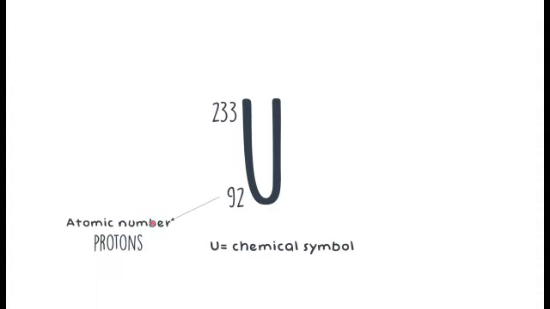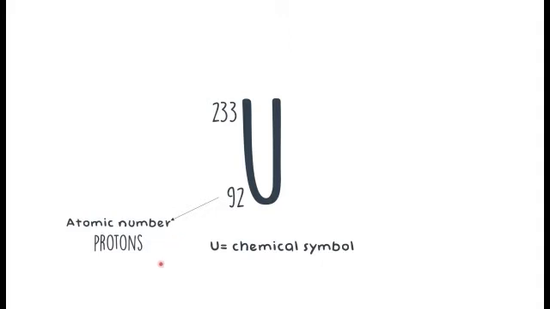So, let's take a look at how we write chemical equations that involve alpha decay. Let's start here with uranium. You will see that I use this type of notation that we call isotope notation. U is the chemical symbol. You can see there are 2 numbers here. The lower number is the atomic number, and it tells me how many protons are in this atom of uranium.